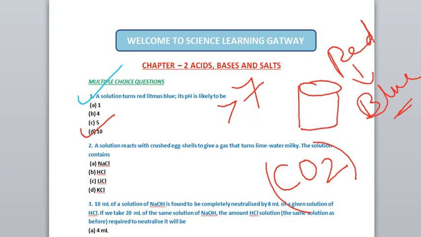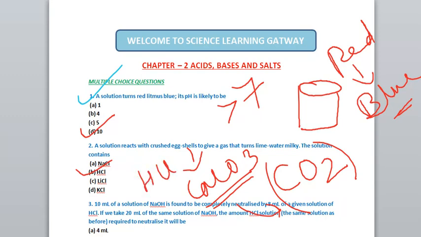Now, eggshells are made up of calcium carbonate, CaCO3. So with CaCO3, which substance will react so that carbon dioxide gas will be released? You have to write the name of that solution. NaCl can't react with calcium carbonate. LiCl will also not react. KCl will also not react. Yes, it is the acid which will react with calcium carbonate. HCl, when it reacts with calcium carbonate, CO2 gas will be released and that will turn lime water milky. So the correct option is HCl, hydrochloric acid.